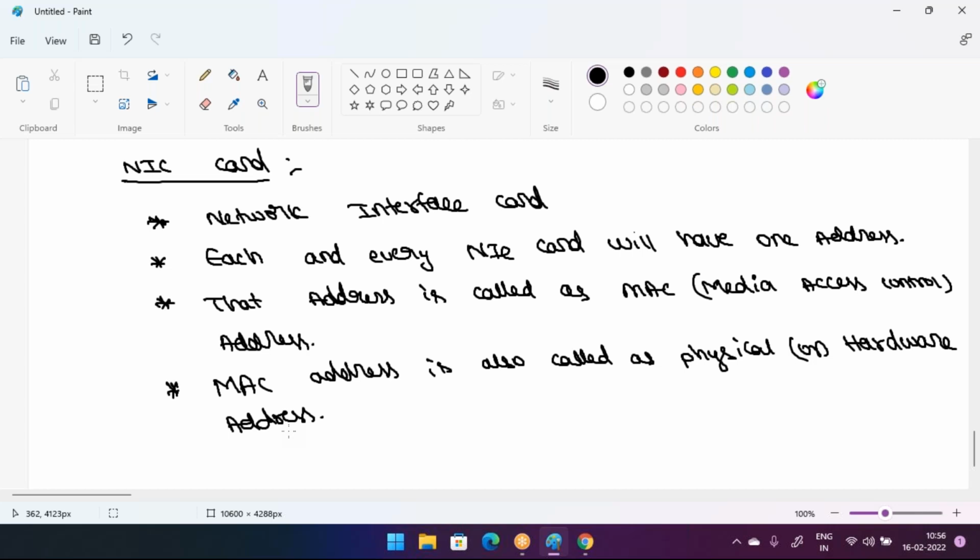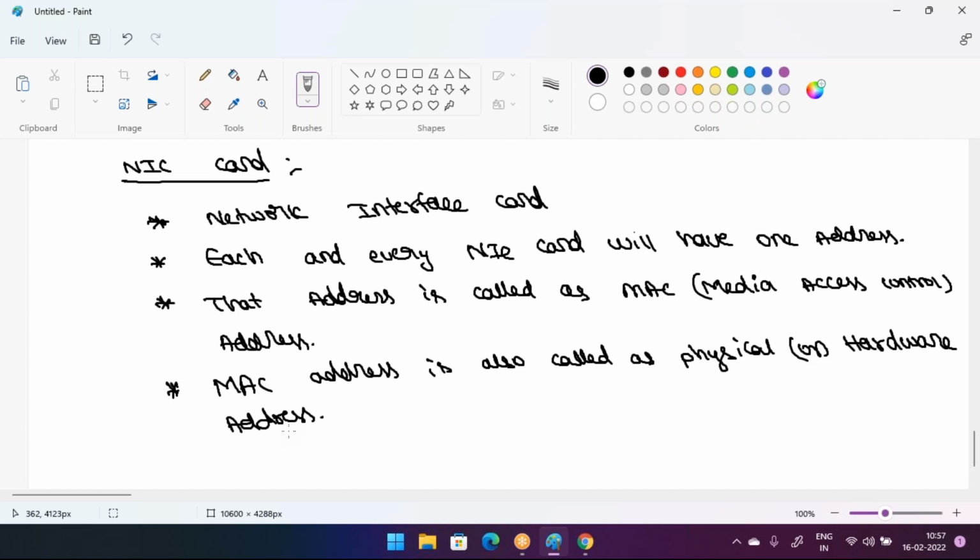What is the purpose of the MAC address? We can discuss that in later classes. We can discuss it in the later on class, what the MAC address purpose is.